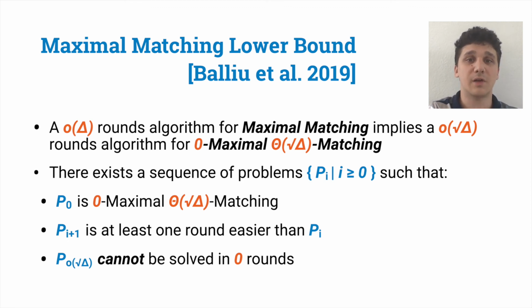So this is the high-level idea, but let us now see more in detail this second part, the one that uses round elimination. In particular, let us see the reason why we cannot directly start from maximal matching, but we need to pass through this intermediate problem, zero maximal root-delta matching.